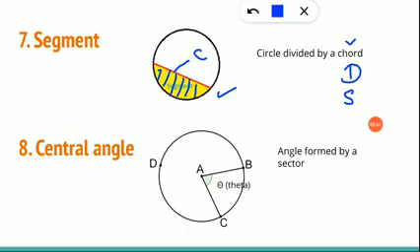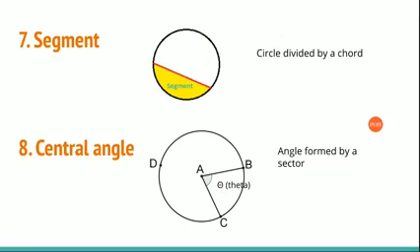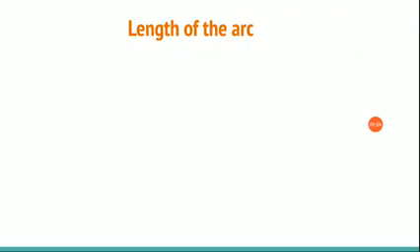Now the next one, central angle. The angle formed by a sector is called the central angle and that angle will be denoted as theta. It should be like a O. That is theta. It should be pronounced as theta. Clear, children? Now, the next one, there are a few formulas in this unit. I know we are all scared of formulas, but shall we learn it in an interesting way?